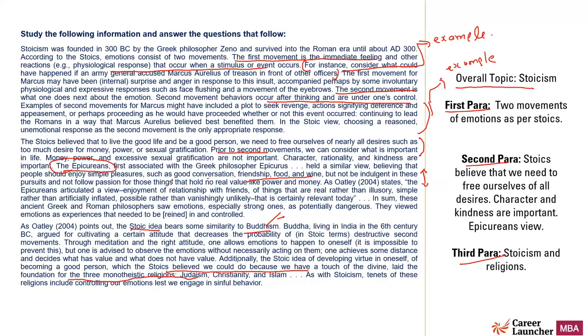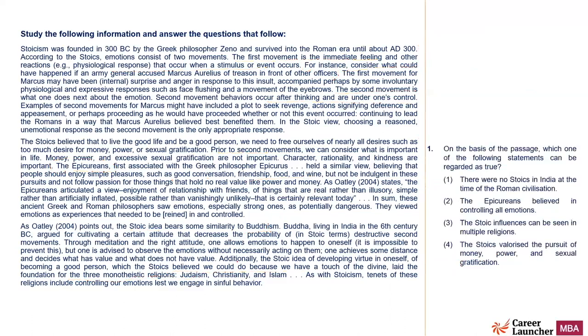A simple passage, right? So in every passage, that is what you need to do. You break down each of the paragraphs into its key idea. That is going to help you understand what the overall passage is about. So basically, the author is talking about Stoicism, what Stoicism stands for, and its impact on religion. That's the basic idea of the passage.